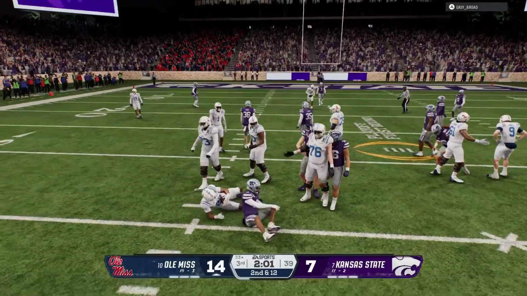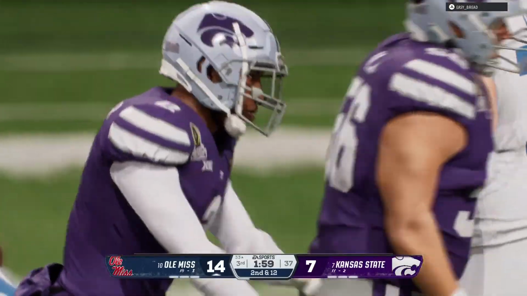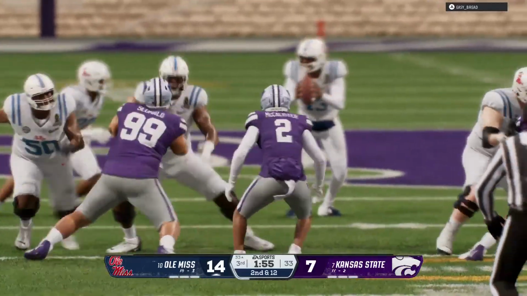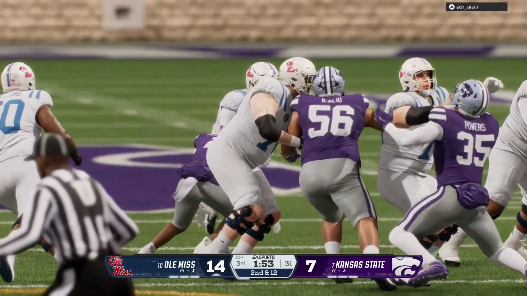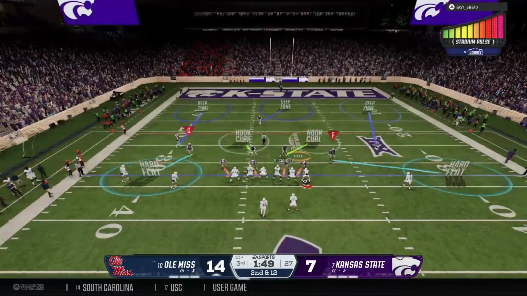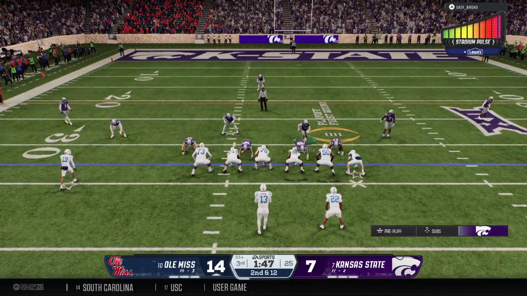Slams right into a wall. They got him for a loss. Talk about quickness. That play is absolutely blown up in no time. Chris, I don't know if that's a misassignment by the offensive lineman or just really good instincts there by the defender, but that play is blown up right at the snap.